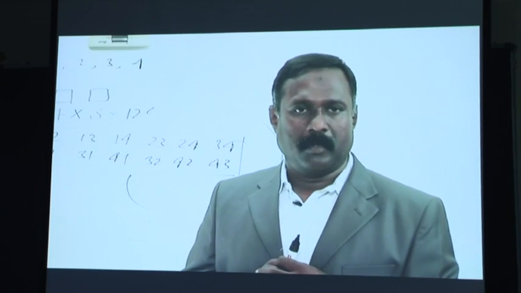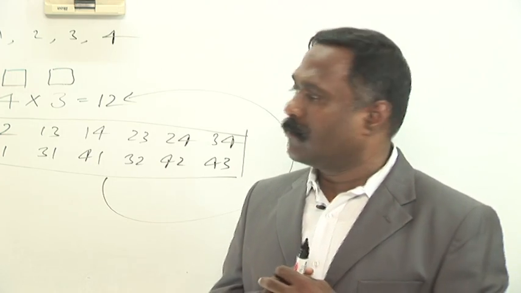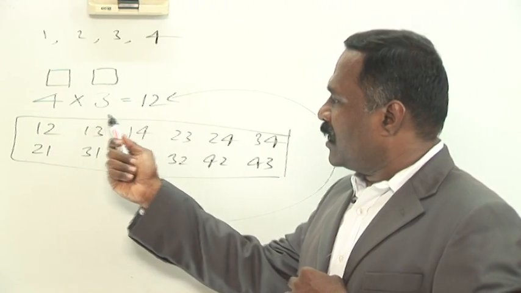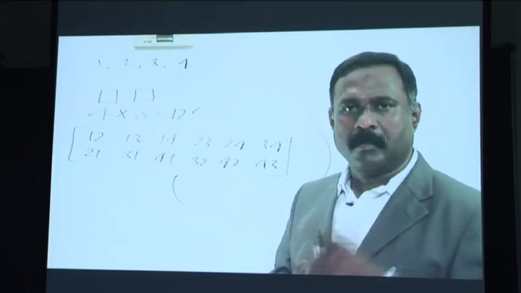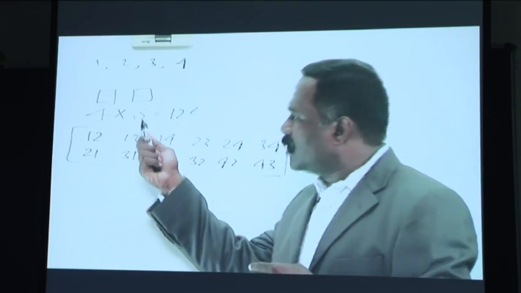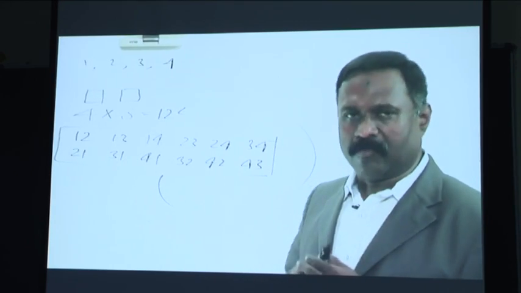Yeah, understood. Okay. So what the question is asking: I have taken 3 digits here in the second blank place. Now, his question is, why shouldn't we take 4 here? That's a good question, very good question.